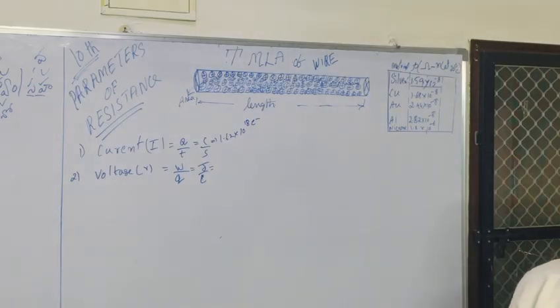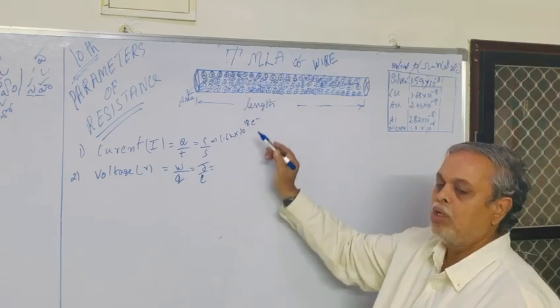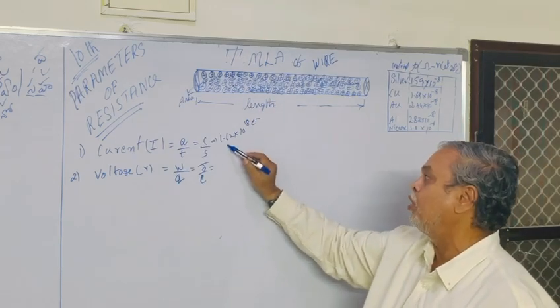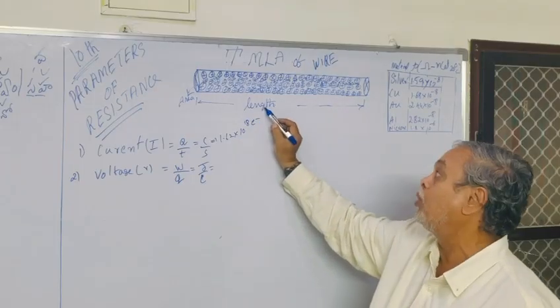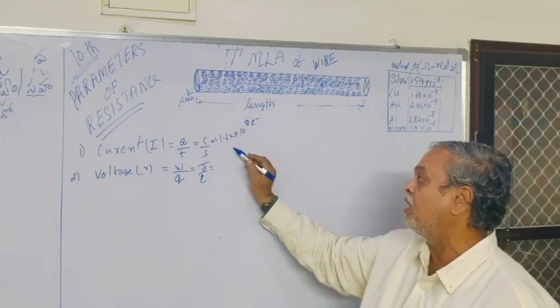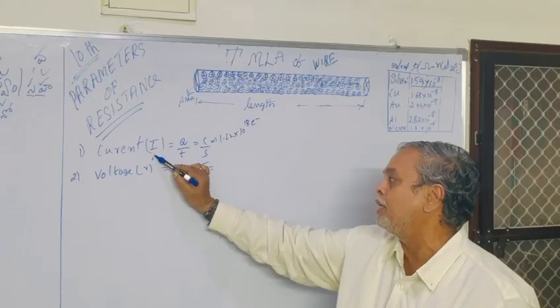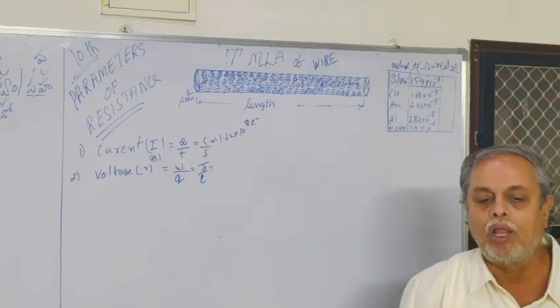When 1.62 into 10 to the power of 18 electrons cross one point in 1 second, that is current. The unit is ampere. That is what we have learned.